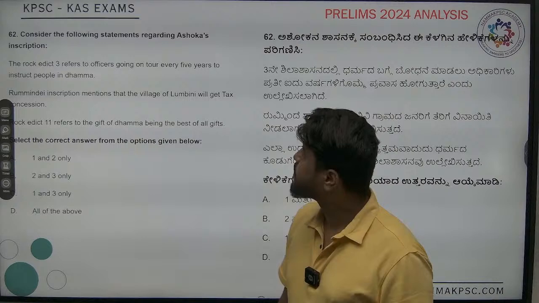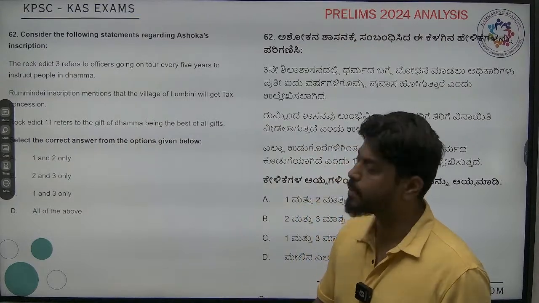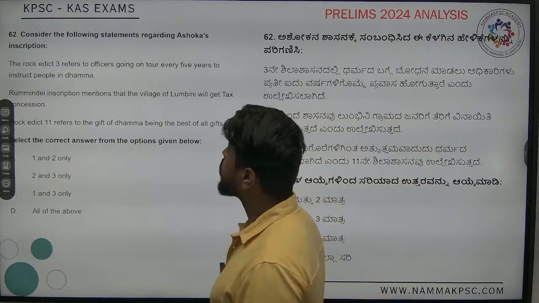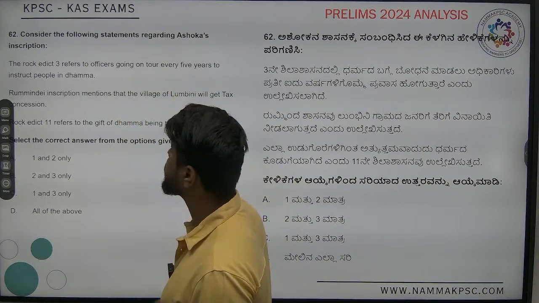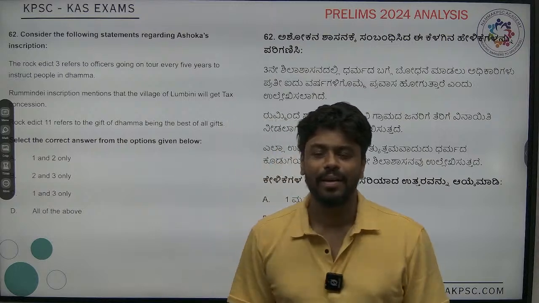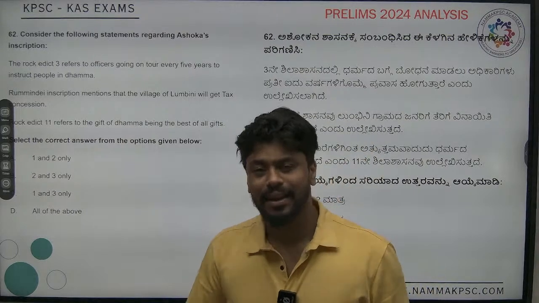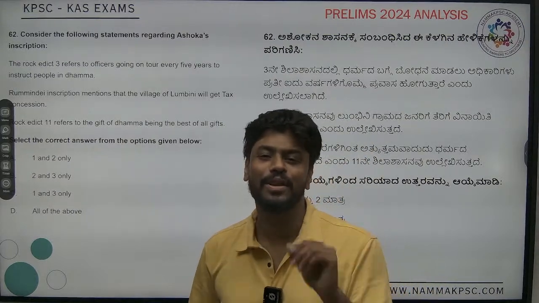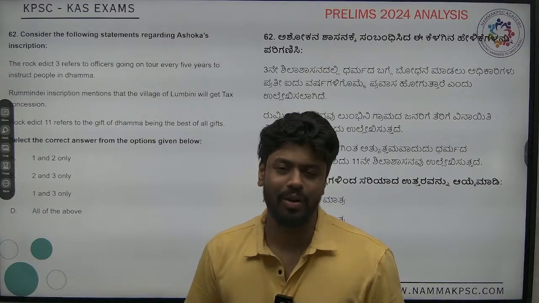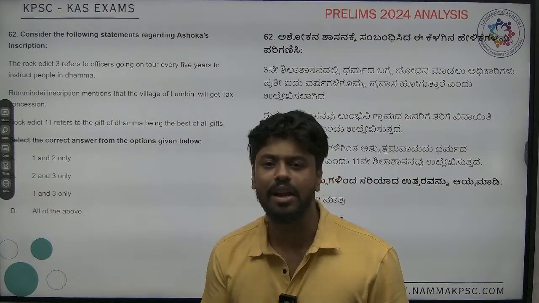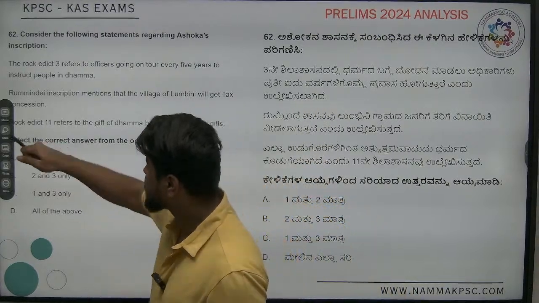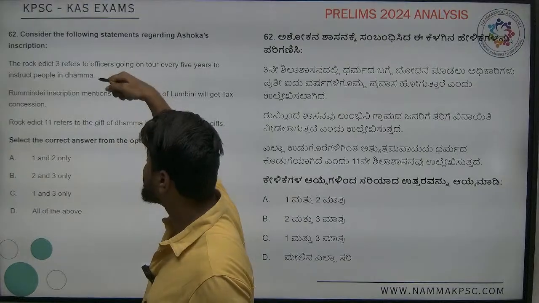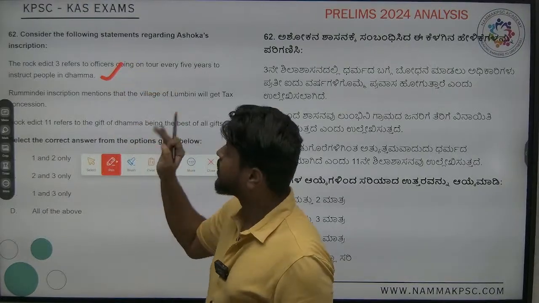Consider the following statements regarding Ashoka's inscription. Rock Edict 3 refers to officers going on tour every 5 years to instruct people in Dhamma. See, generally in exam-like conditions, I can totally understand that when you see "every 5 years," you might think, can't it be 10 years, can't it be 15 years? But very sadly, this is correct. This 5 years thing is correct.